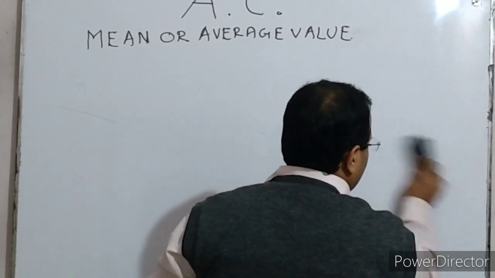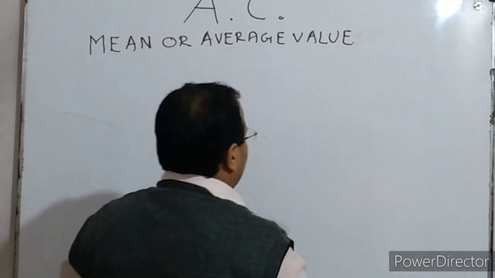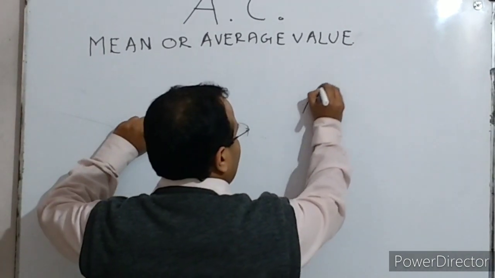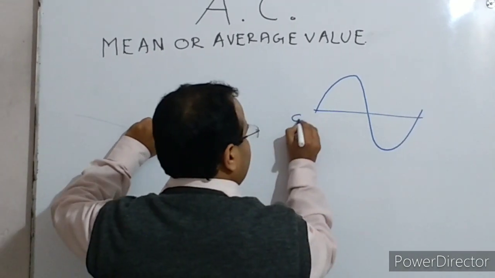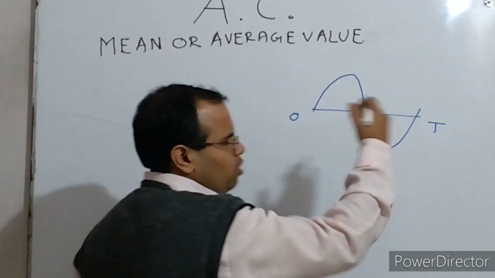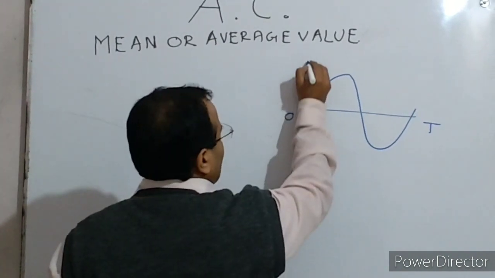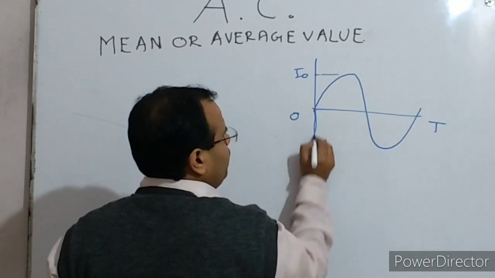Now try to understand how we can derive the expression from it. Before this, I want to explain a few things related to this. See, this is the complete time period, say from 0 it starts and ends at T. This is one cycle of the alternating current, and you know that this is the value I naught, which is the peak value.